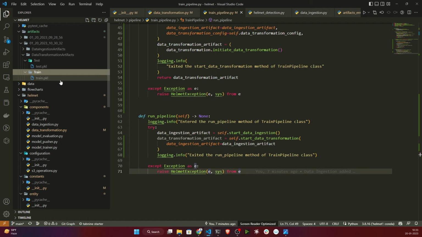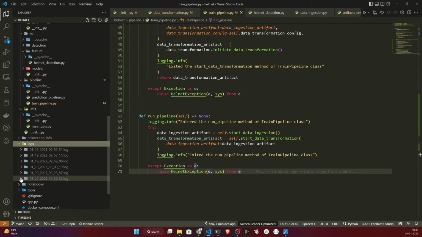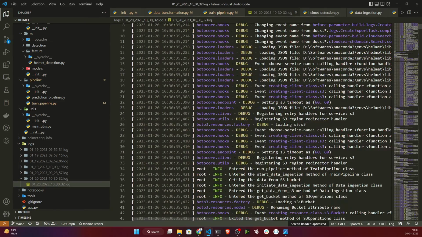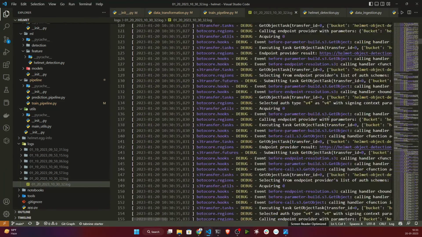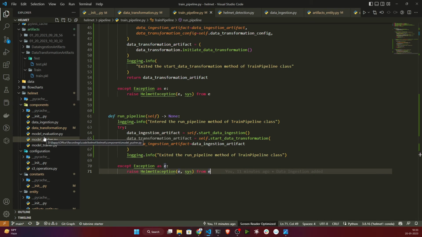So basically it has transformed. It has applied all the augmentation and all the pre-processing steps, and it has saved the data in pkl format, so that in my training stage I will load this and start the training. And if I show you the log also, every log will be here. Perfectly, see, it has logged everything that is happening. So yes guys, we have successfully completed our data transformation also.